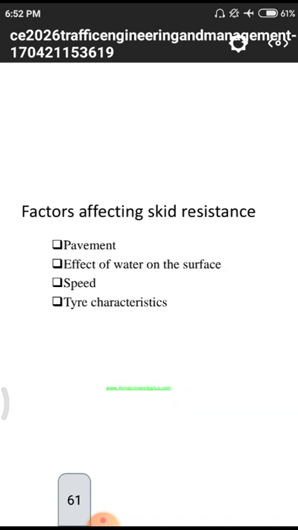Next one is the speed. What speed we are moving, that means what amount of speed we are maintaining whenever we are traveling. So speed has some effect on the frictional resistance. Next one, tire characteristics. At the starting point of our usage, whenever we are buying particular tires for our vehicles, in the starting age there will be a huge amount of friction. Year by year there may be less friction. Why? Because the top layer will be eroded due to the traveling kilometers.